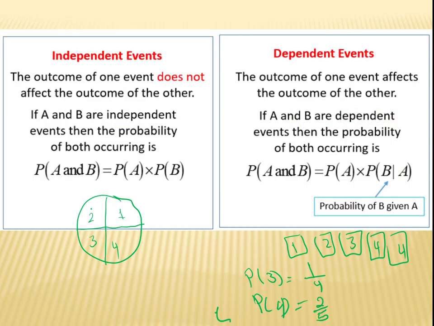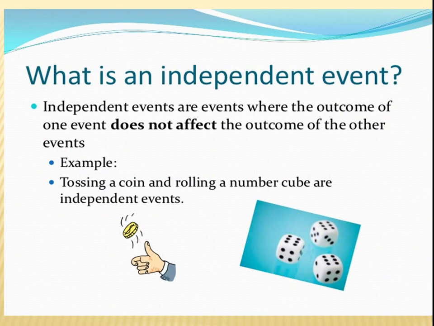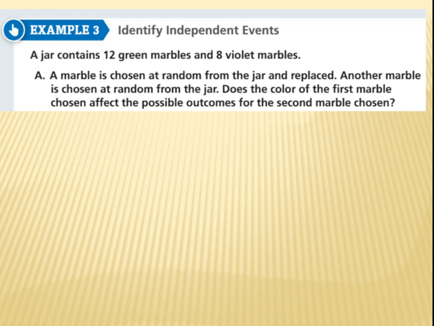Okay, see here, what are you going to have? If A and B are not mutually exclusive, then probability of A or B equals probability of A plus probability of B minus probability of A and B. So I have to cancel the repetition. What is an independent event? Independent events are events where the outcome of one event doesn't affect the outcome of another. Examples: tossing a coin and rolling a number cube are independent events.